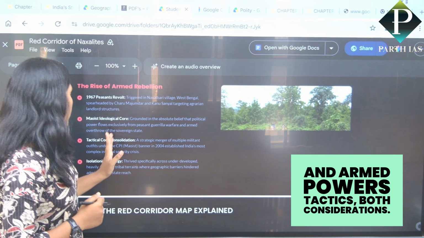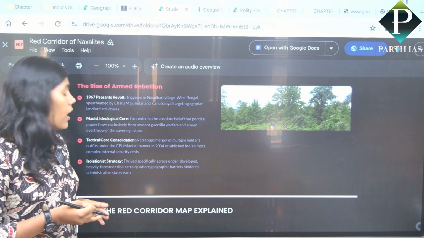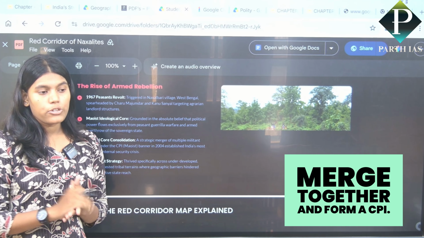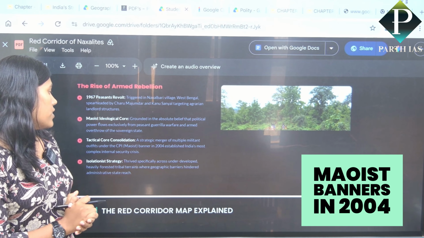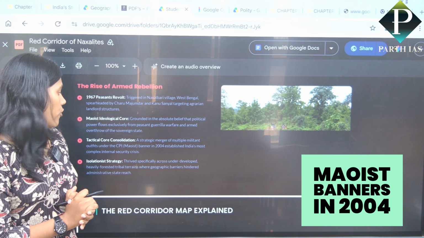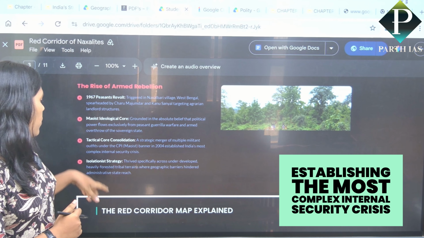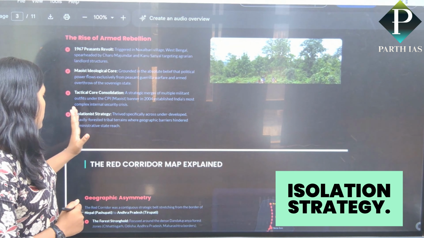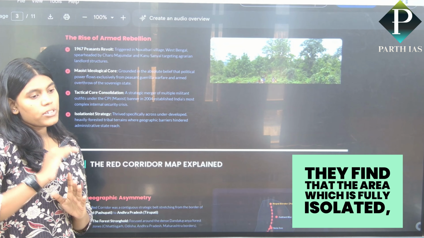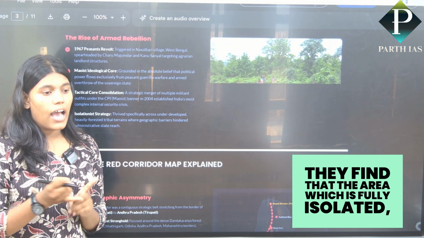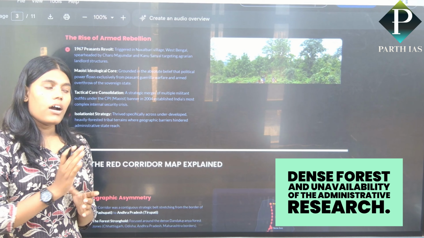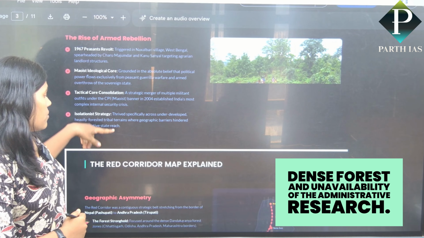Core considerations: a lot of different small militant groups merged together and formed the CPI Maoist banner in 2004, establishing India's most complex internal security crisis. Isolation strategy: they look for areas that are fully isolated, with dense forest and unavailability of administrative reach.